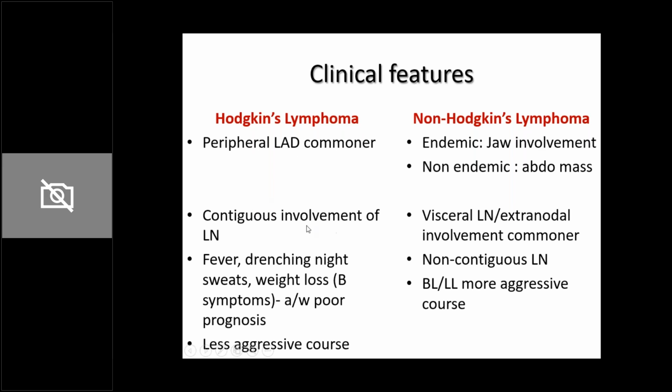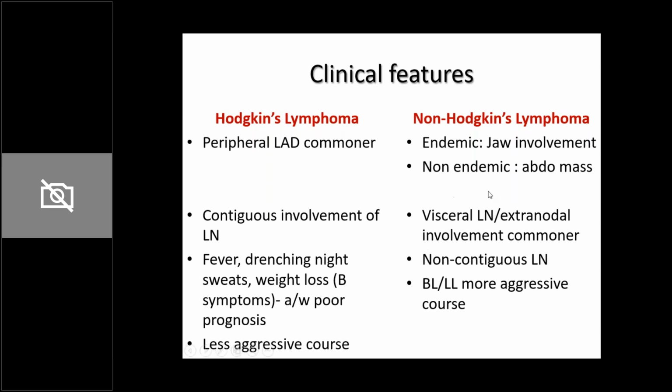In Hodgkin's lymphoma, there is contiguous involvement of lymph nodes. That means if it starts from one cervical lymph node, it will then migrate to involve the contiguous lymph node. So it will go from the upper cervical to lower cervical. Then it is going to go to mediastinal, pretracheal, paratracheal, and axillary. So it is going to have a contiguous involvement of the lymph nodes. It won't be that one is cervical and one is inguinal. That's far less common. Okay, so it will be contiguous involvement of lymph nodes.